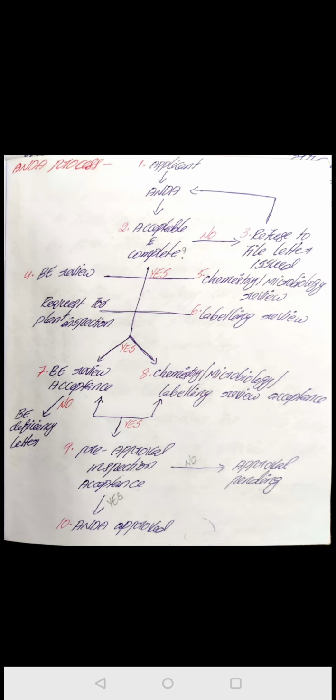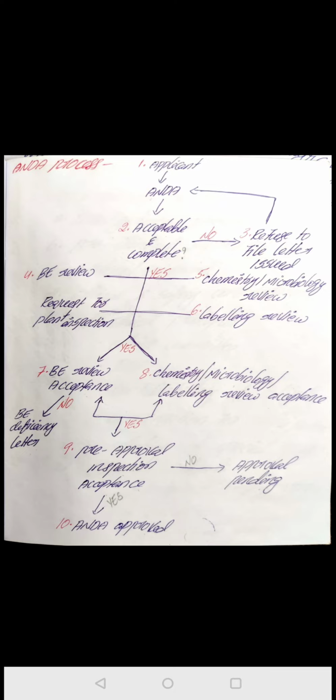The deficiency letter should contain the details of what the deficiencies are and what information is needed to resolve or solve these deficiencies.